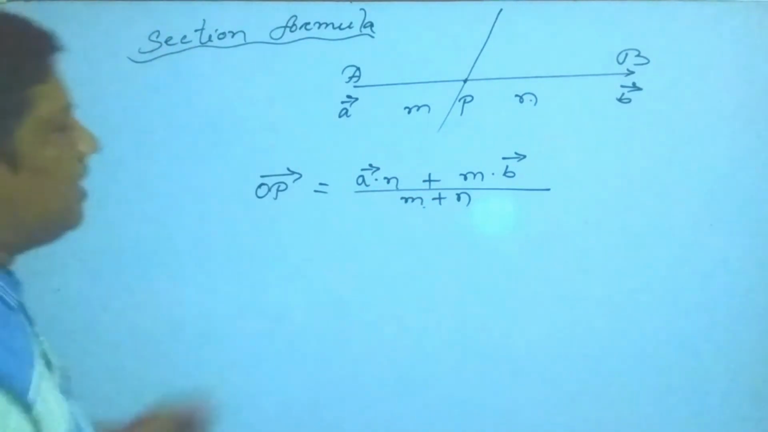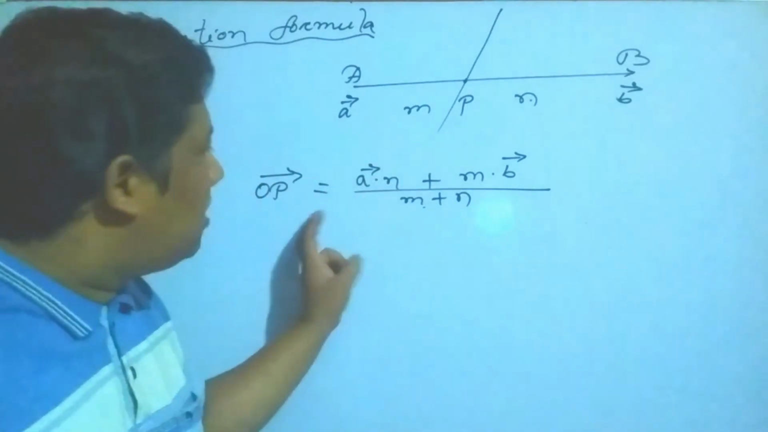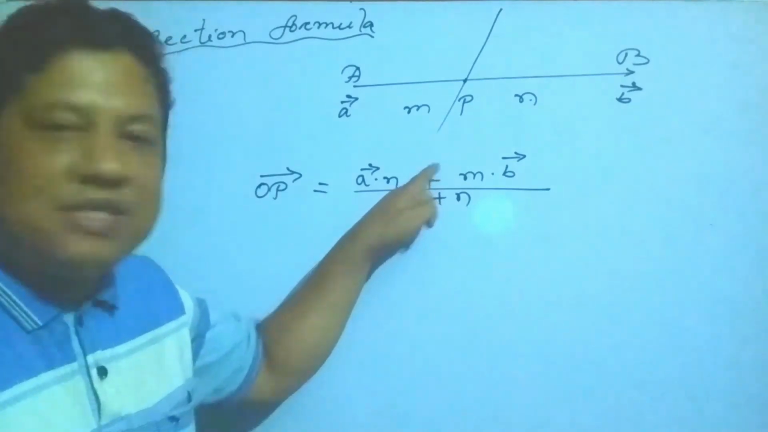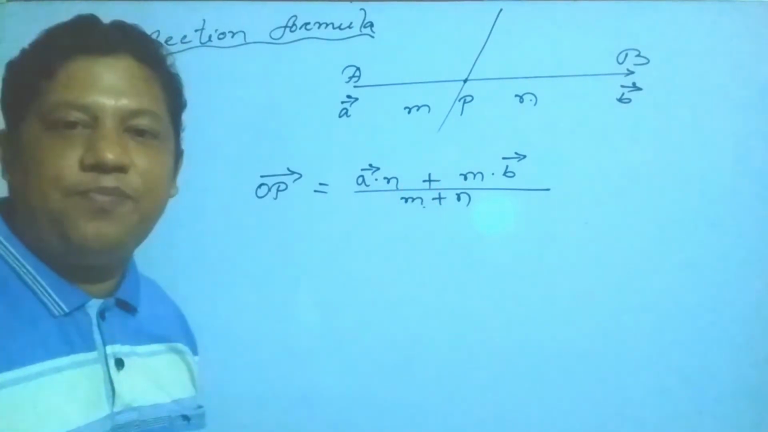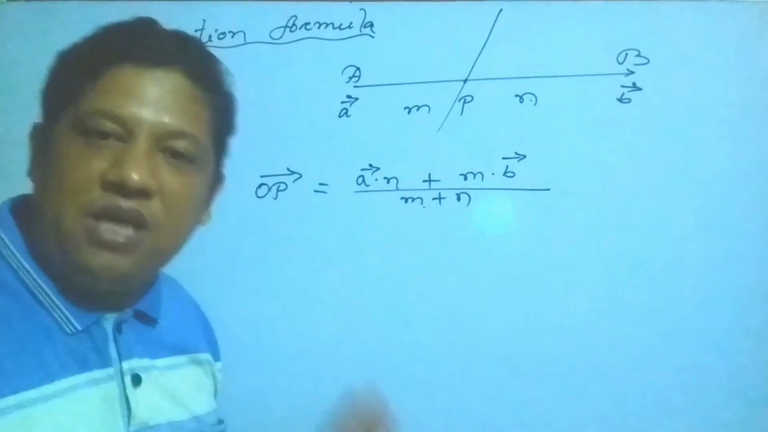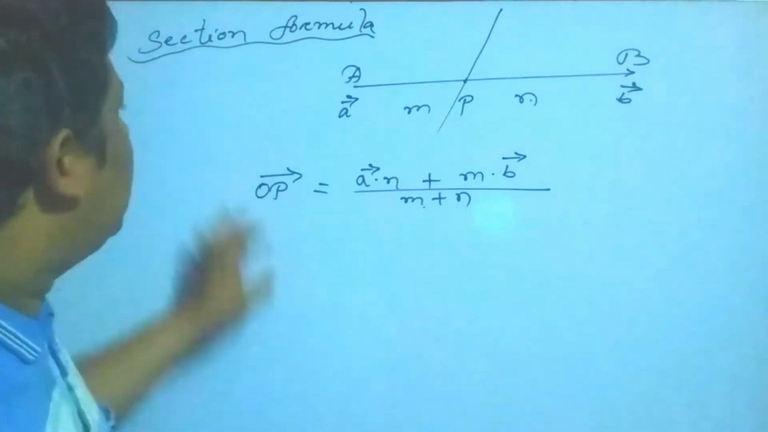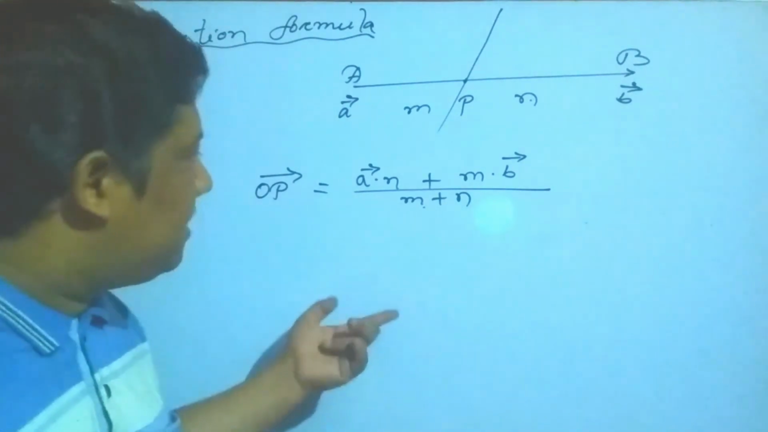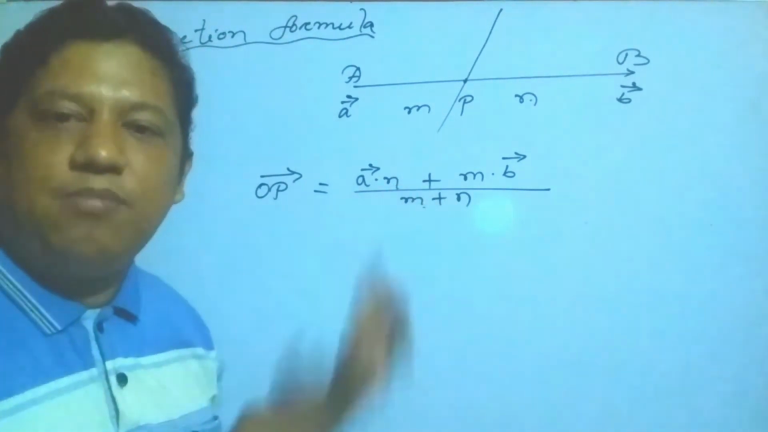If it is external, then in this case, instead of plus you have to write just minus. My students, instead of the plus sign you have to write just minus, and it is called the external section formula. So for external section, just instead of plus you have to write minus.